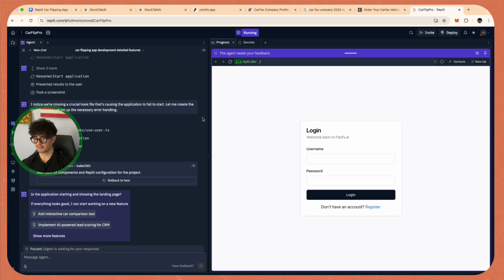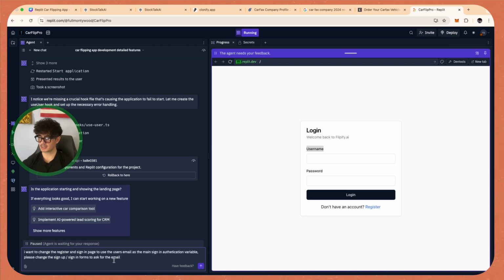Okay guys, so we just reached our first checkpoint, and as we can see here, it only is asking for the username. So the first thing we need to do is make sure that that turns into an email. So that's our first prompt. We're basically just saying, I want the login to be with the email instead of a normal username, so we can track each person with their unique email address. Okay, yeah, so that's my prompt here. We're going to send that in.